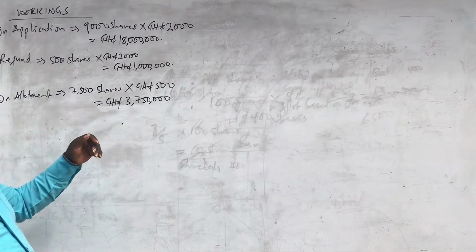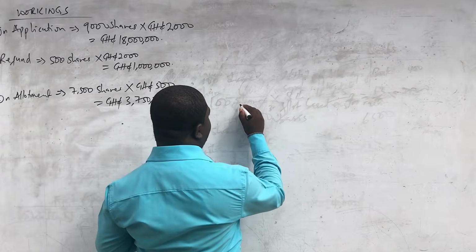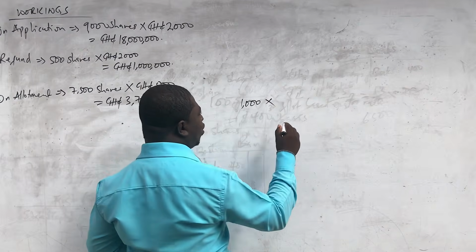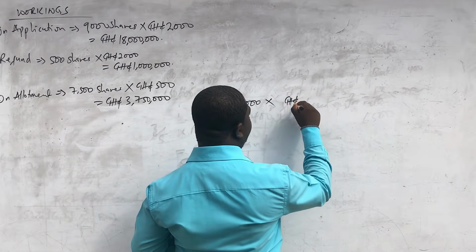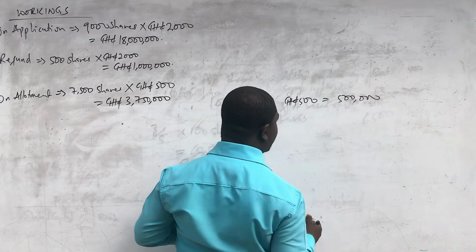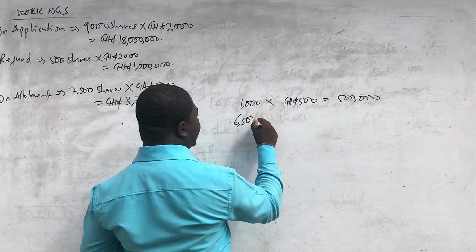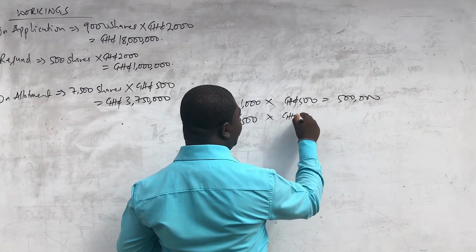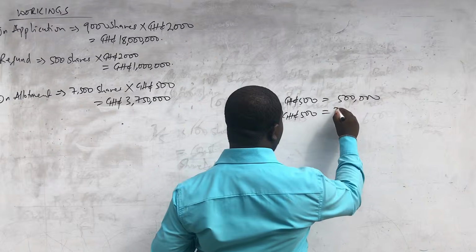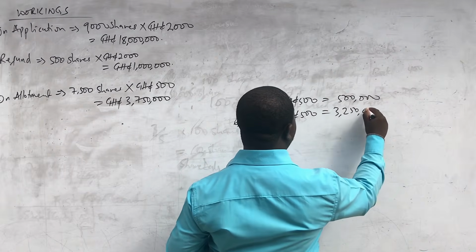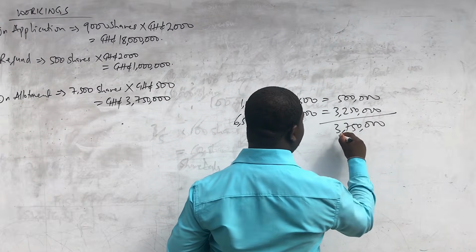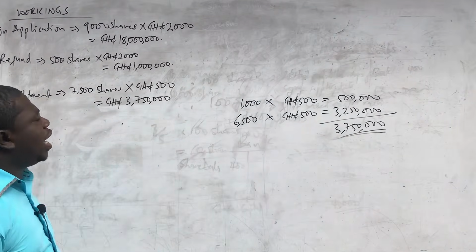Let's say you decided to multiply the 1,000 shares that were fully allotted by the allotment money of 500, you are going to have 500,000. And then later you multiply the 6,500 by the same 500. What are you going to have? You are going to have 3,250,000. If you add it, you are still going to have 3,750,000 for allotment, which is the same as what I've done.